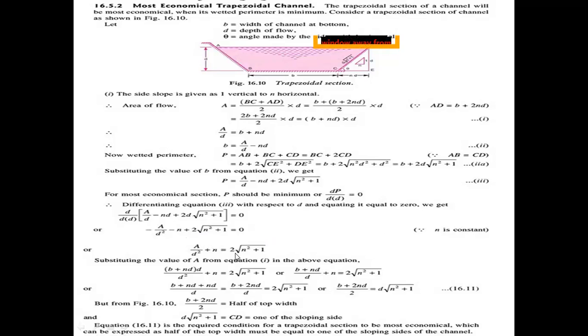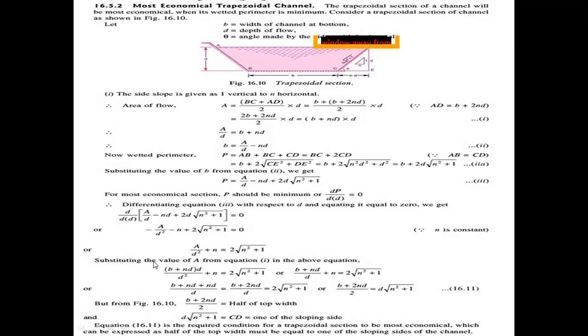So minus a by d square minus n is equal to, this value is getting to the right side of the equal, minus 2 into root of n square plus 1. Here minus and minus cancel, so finally getting the value a by d square plus n equal to 2 into root of n square plus 1.